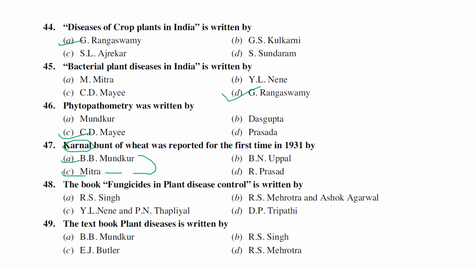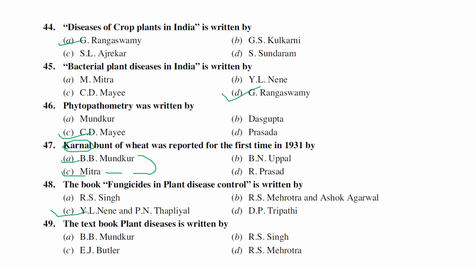So, trimethylamine. The next one: the book Fungicides in Plant Disease Control was written by Y.L. Nene and P.N. Thapliyal. It is a very important and very famous book. The first edition was, I think, published in 1971, and I think now the fourth edition is running. In it they have mentioned only fungicides, advanced generation fungicides, and what kinds of fungicides have existed from the beginning until now.